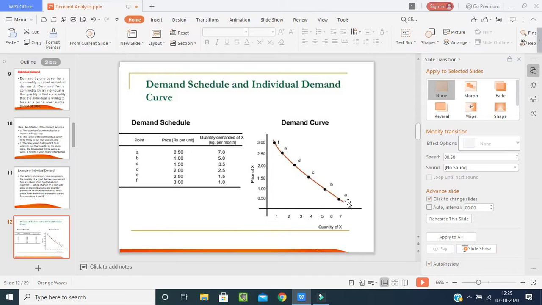Once again I repeat, when the prices increase, quantity will decrease, the demand will decrease. And this is nothing but the individual; we are talking about an individual person. So if we are decreasing the price of the product or commodity, damn sure the quantity of the product will increase.